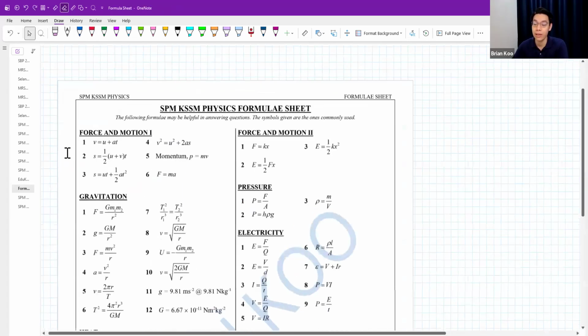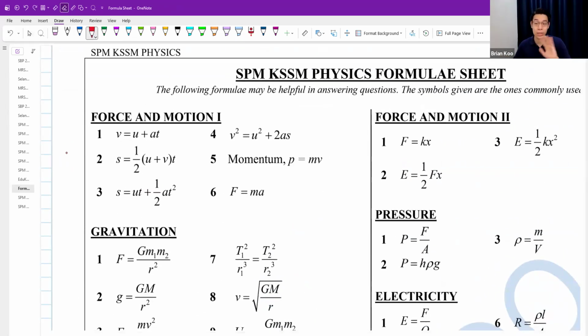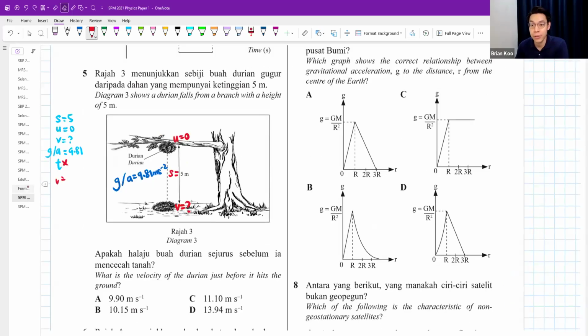You don't have T, and I don't want to find T. All the formulas with T you cannot use. So you use formula number 4: V squared equals U squared plus 2AS. You can find this in your SPM formula sheet. Okay, so we will use this.